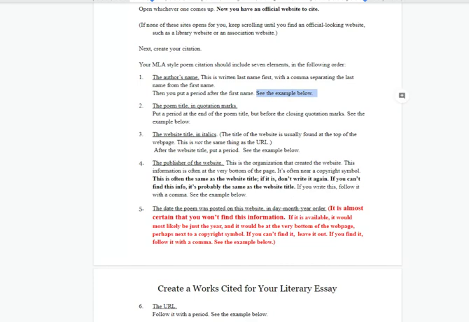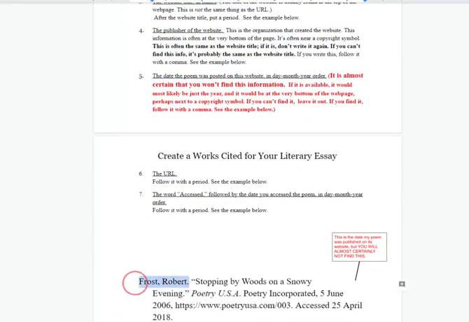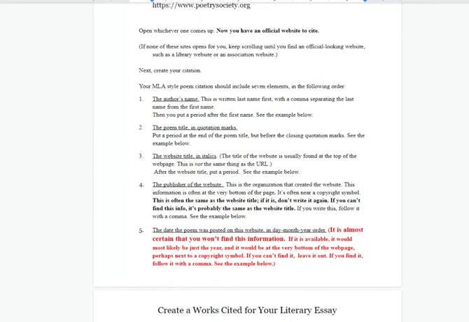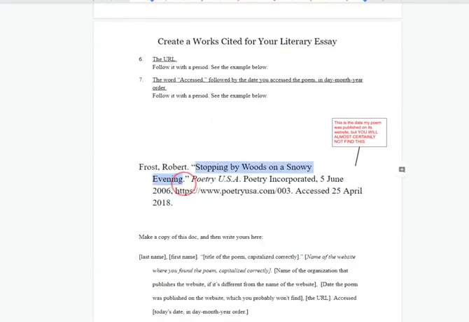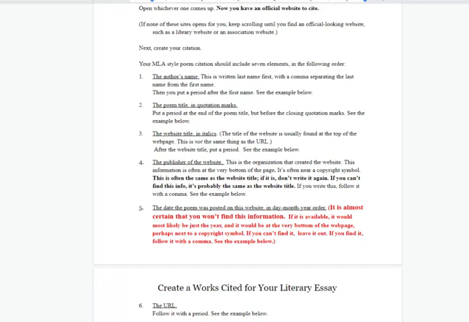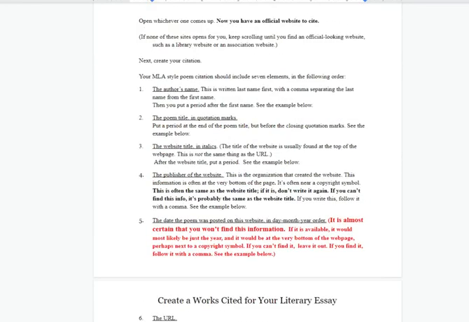So the first component is the author's name, and I said see the example below. There it is, author's name. The second component is the poem title, and I put see the example below. There it is, poem title. Now, for each of these, I give you specific information about how it's supposed to be written. So, for example, author's name needs to be last name first, a comma separating the last name from the first name, and then a period after the first name. Sure enough, that's what I have right here.